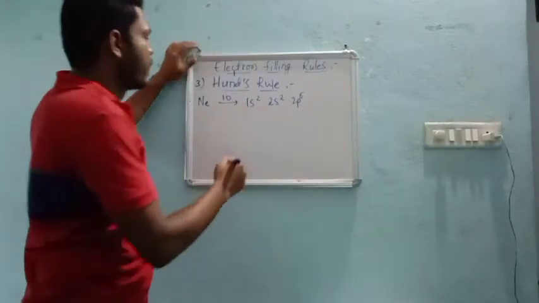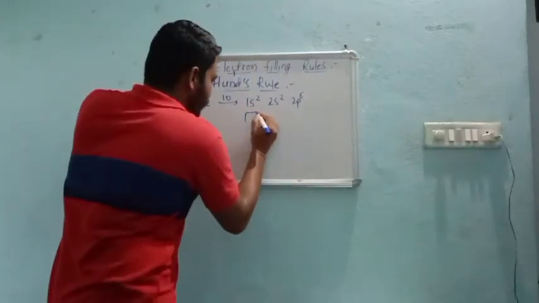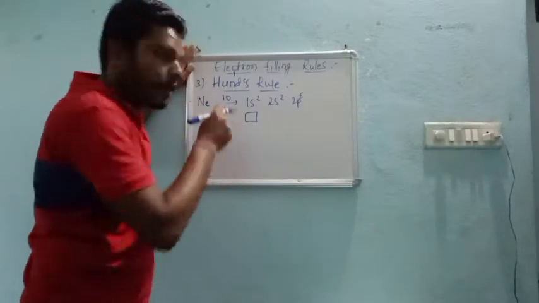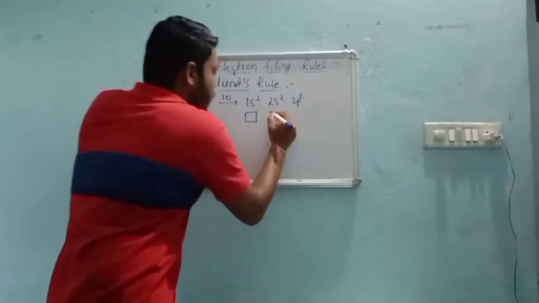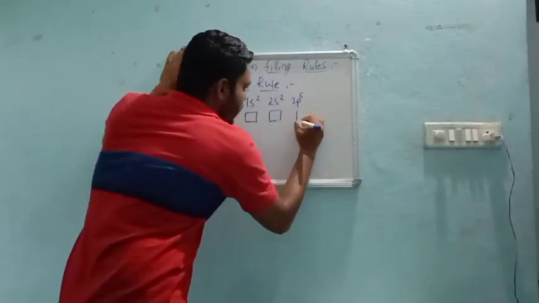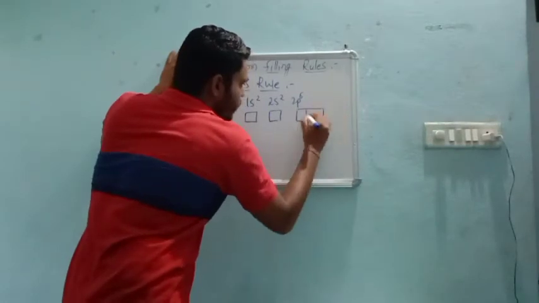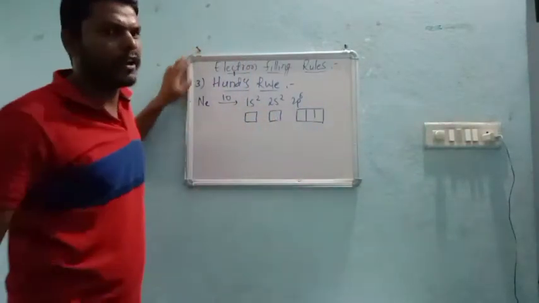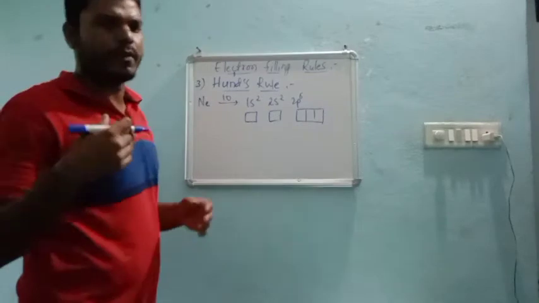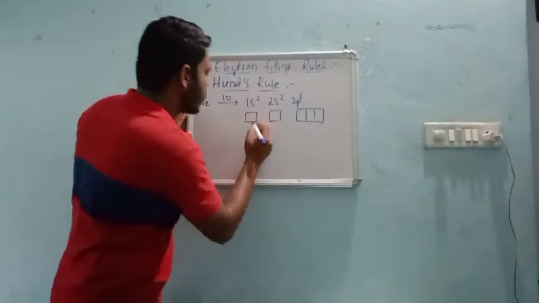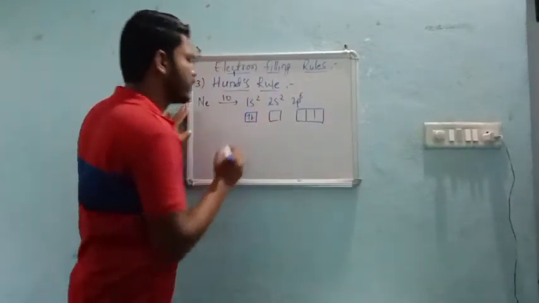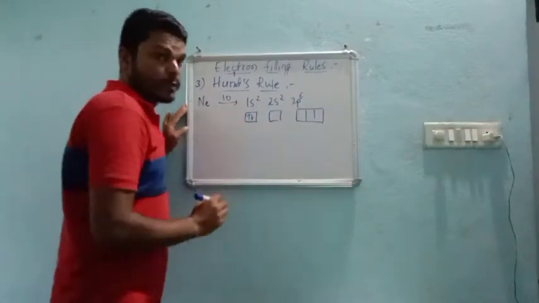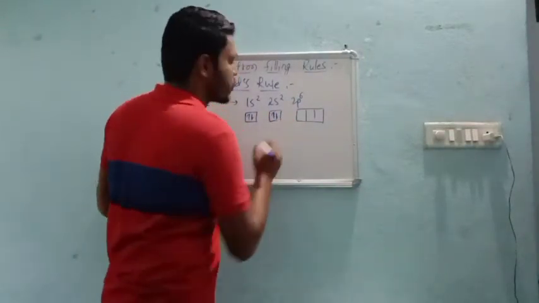So now, 1s. Pauli's and Hund's rule will come now. So we will write the orbit first. Here we don't have any degenerate orbital. That's why pairing will always be direct. So there are 2 electrons. Write them with respect to Pauli's rule, with opposite spin.